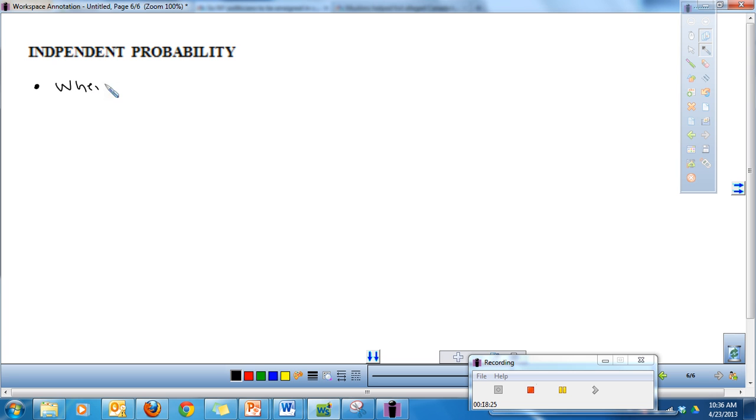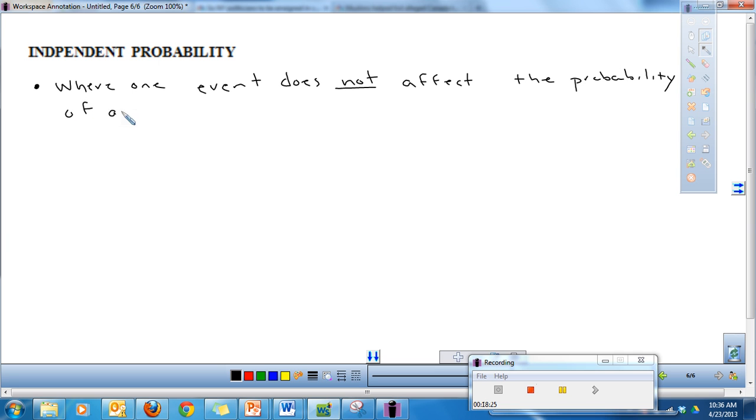Independent probability is where one event does not affect the probability of another event.